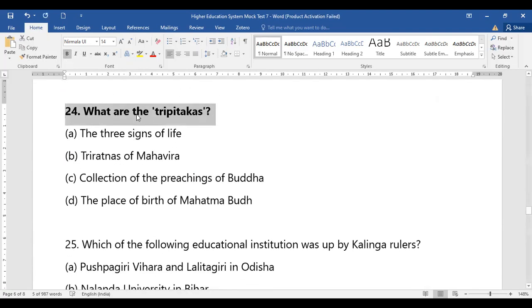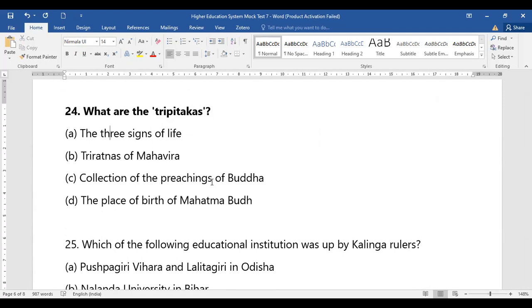Now, question number 24. What are the Tripitakas? Whether it is 3 sciences of life, whether it is 3 Ratnas of Mahavira, a collection of preachings of Buddha, or the place of birth of Mahatma Buddha. So what exactly are the Tripitakas, what is it called as?